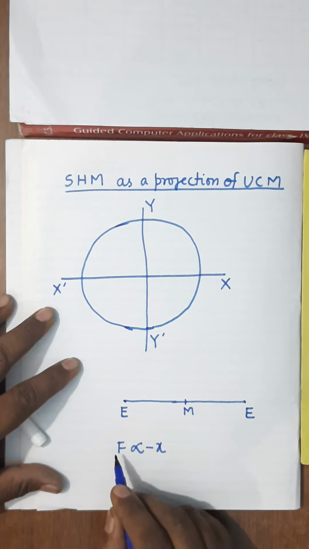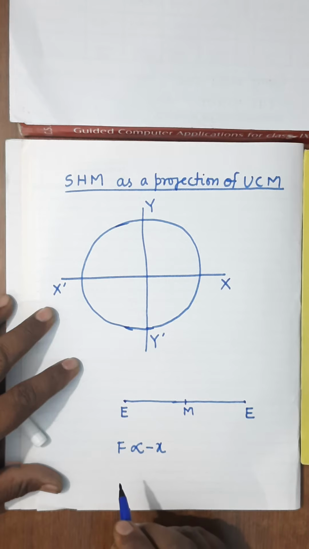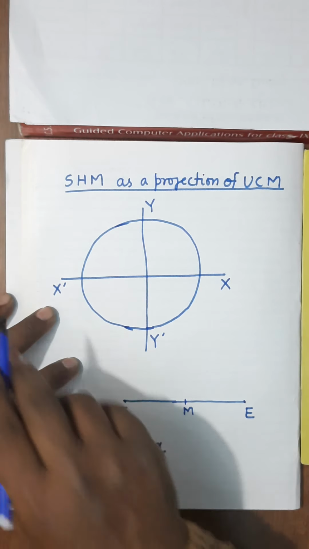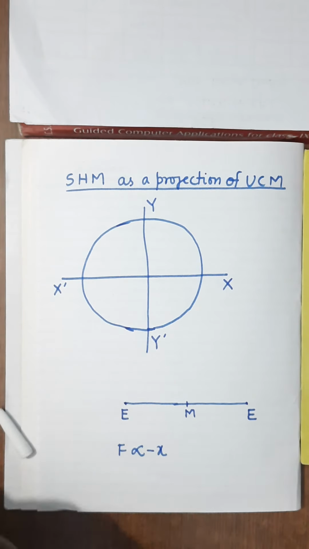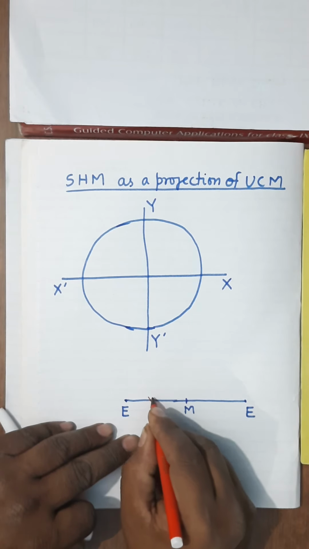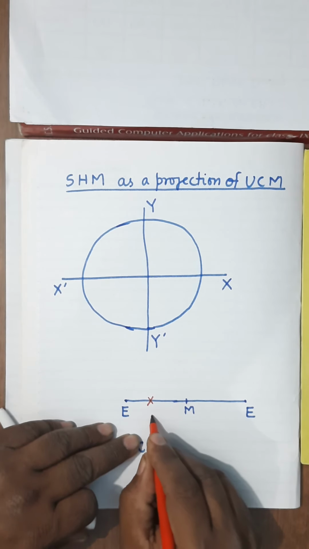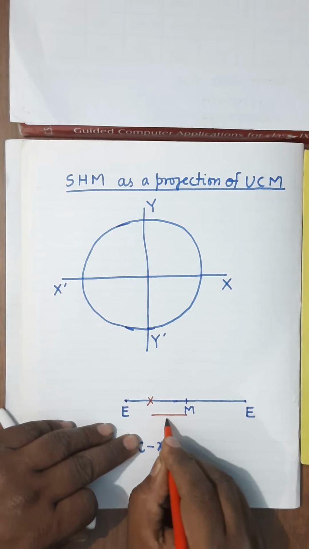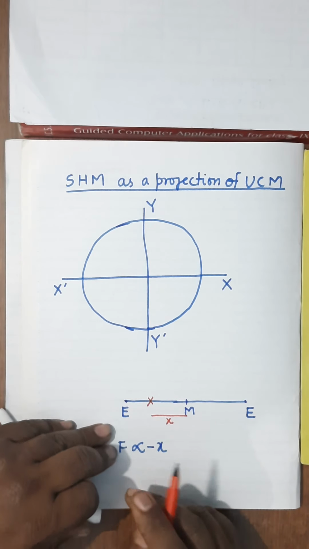It is clear? Force is directly proportional to negative of x. What is x? Suppose at any instant the particle is here, then what will be its displacement? Displacement is always measured away from the mean position, so it will be x.